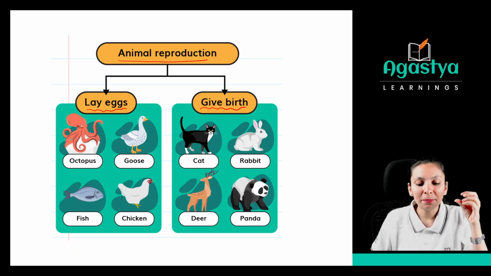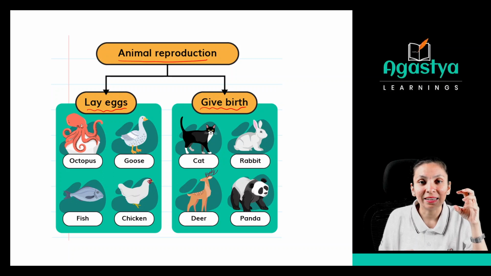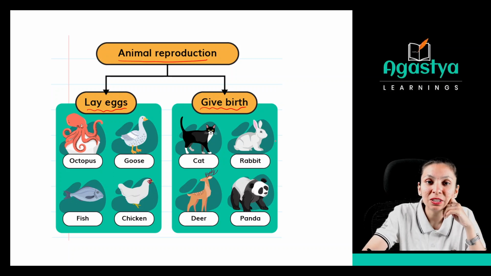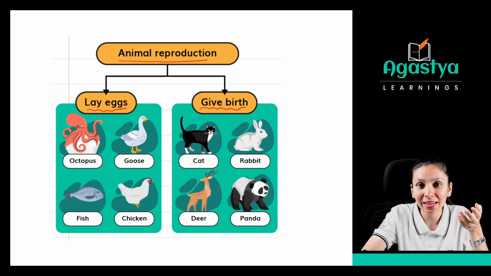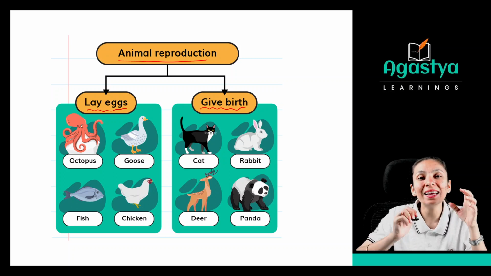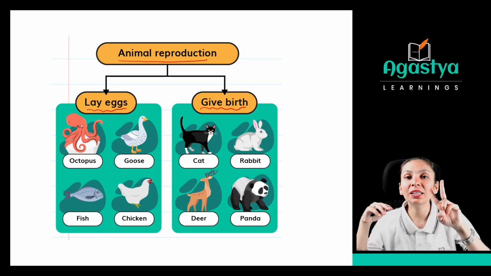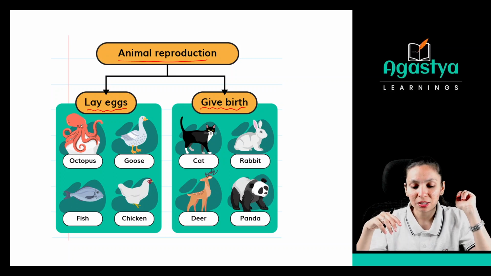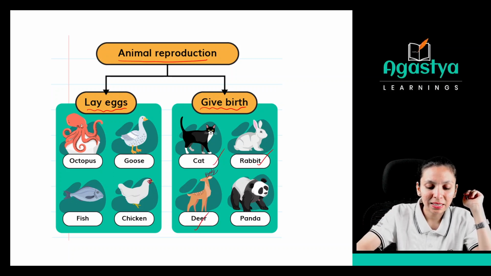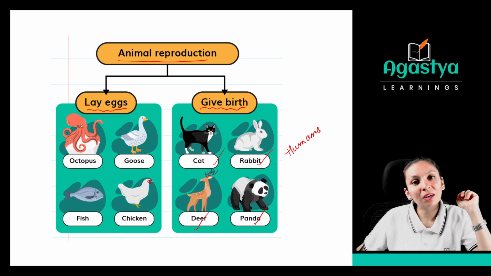The birds, the octopus, goose, fish, chicken: all these animals will lay eggs, and we are using the eggs from these animals too, right? And some of the animals which do not lay eggs directly give birth to their young ones. As you know, humans give birth to their young ones. They are not laying eggs. So there are two categories of reproduction in animals: laying eggs as well as giving birth to their young ones. Cat, rabbit, deer, panda, and humans are examples of animals which give birth to their young ones.